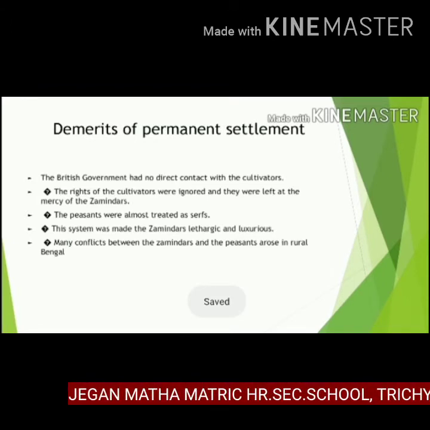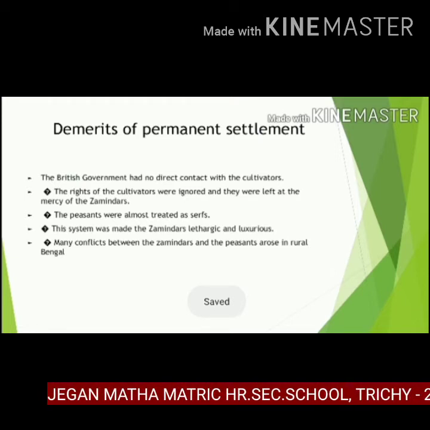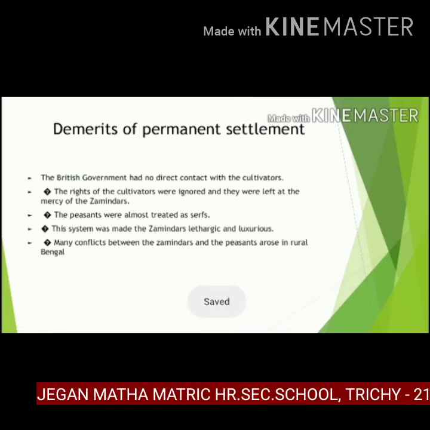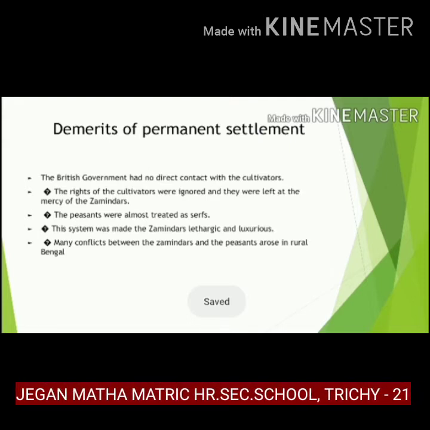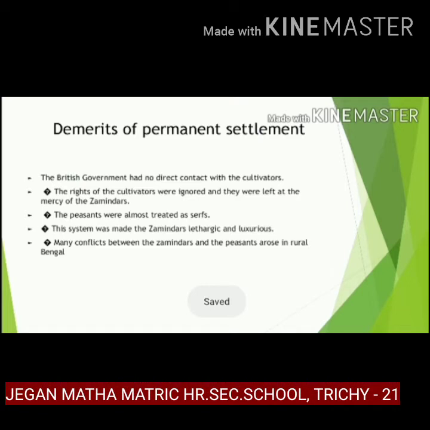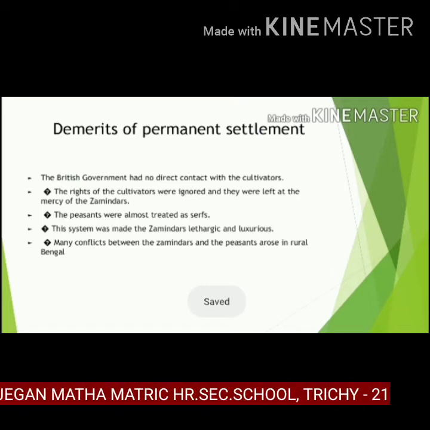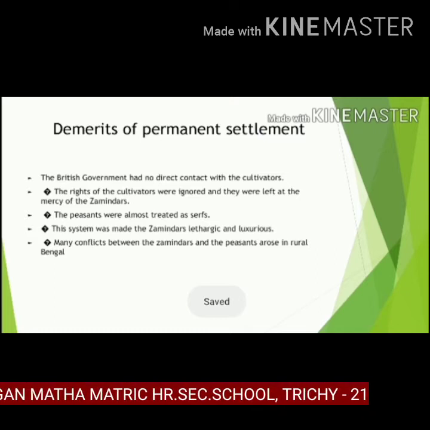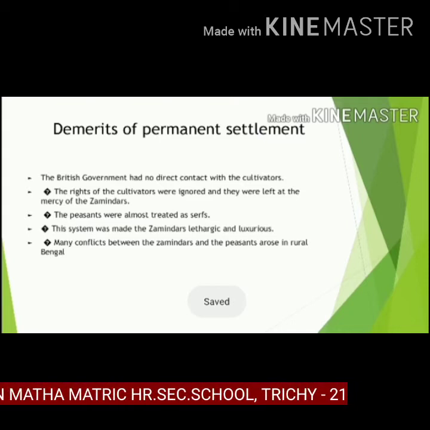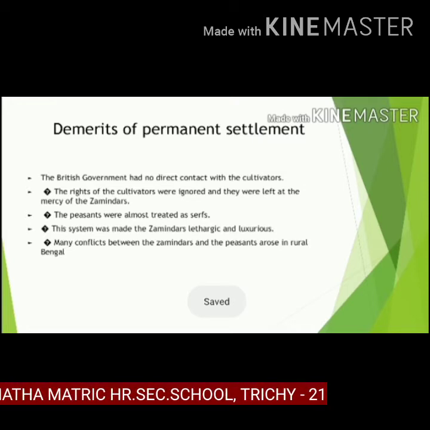Now we have to learn about the demerits of Permanent Settlement. The British government had no direct contact with the cultivators. The rights of the cultivators were ignored and they were left at the mercy of Zamindars. The peasants were almost treated as serfs. This system made the Zamindars lethargic and luxurious. Many conflicts between the Zamindars and the peasants arose in rural Bengal.